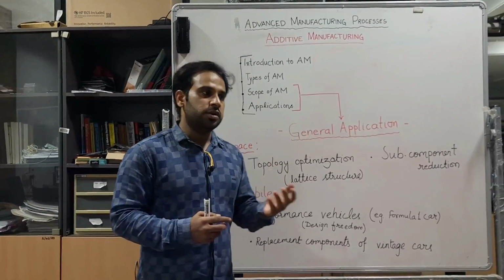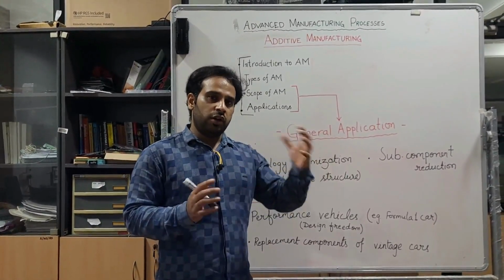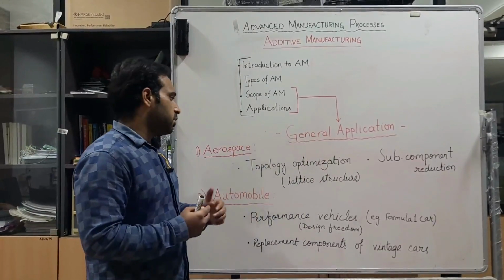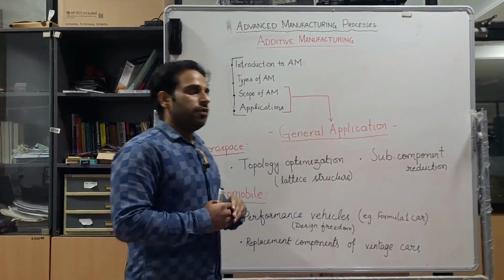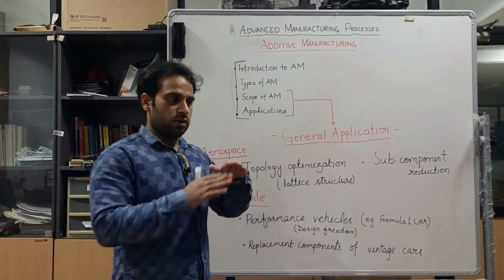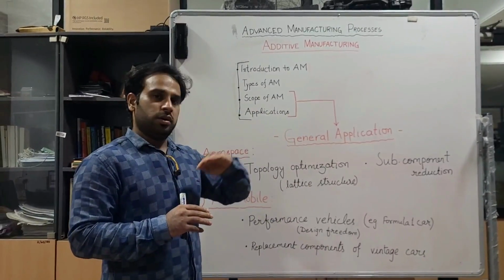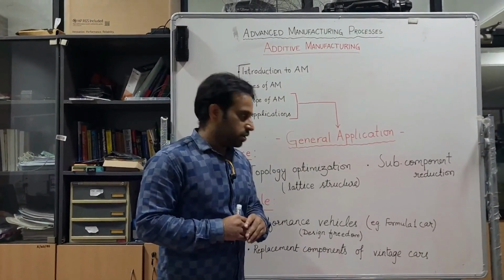Topology optimization means we will optimize the structural integrity of the component. For example, by introducing the lattice structure into the component, we will optimize the lattice structure as well as the overall structure of the component. So that is done by using topology optimization.